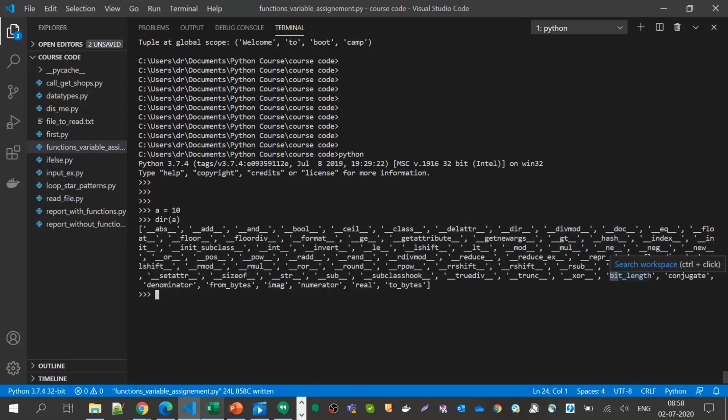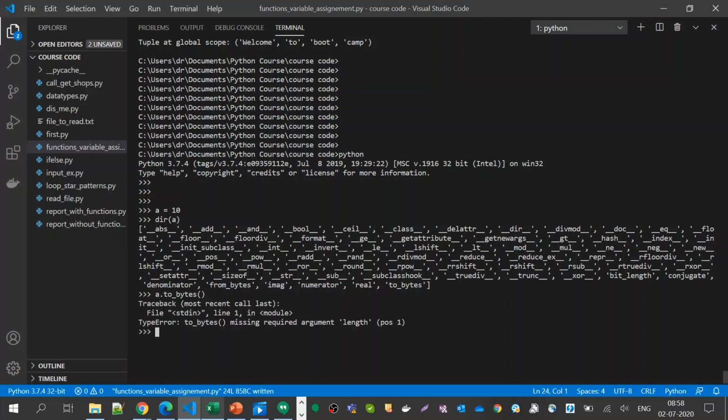Without a double underscore, these functions we can easily use. Let me look at to_bytes, which I do not know anything about. To find out what to_bytes does, a is an object, so a.to_bytes, and just call the function.